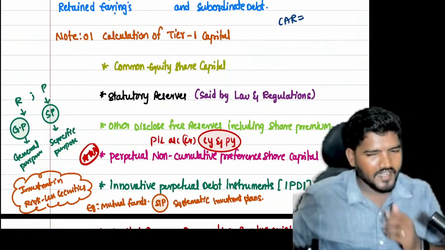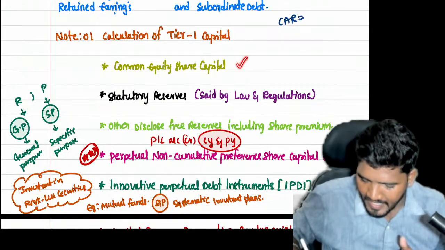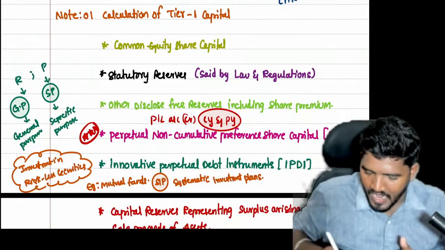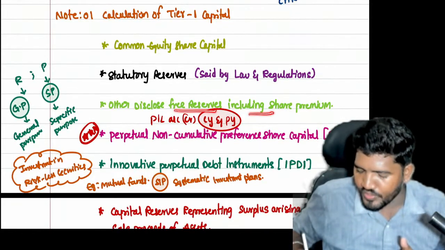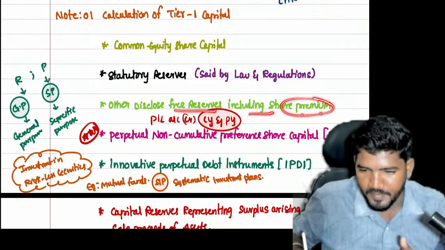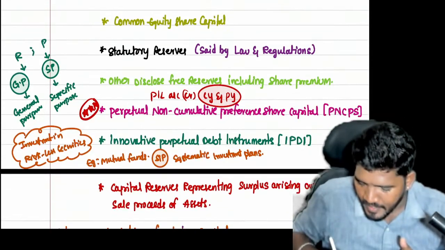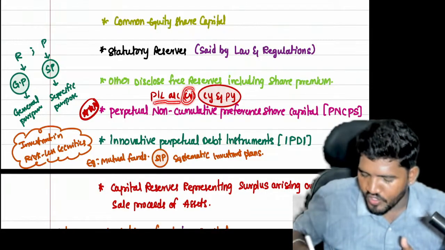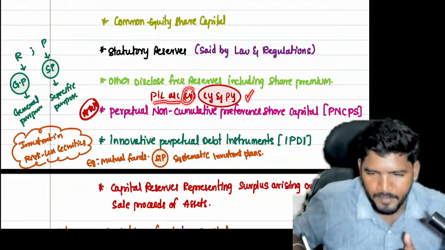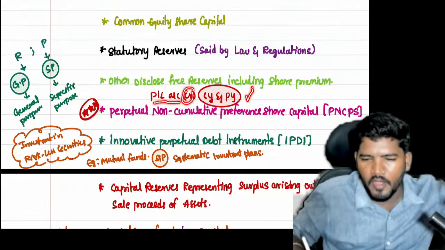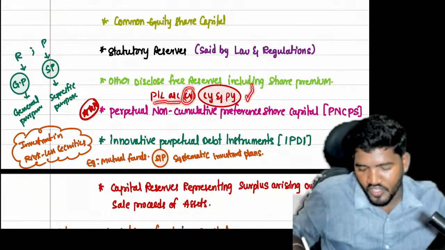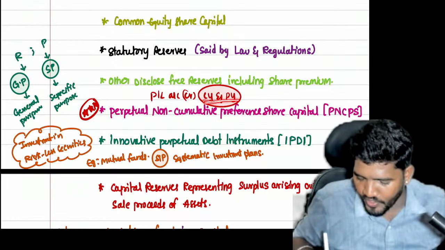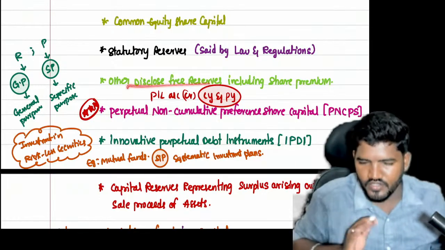What is covered under tier 1 capital? Common equity share capital, statutory reserves set by law and regulations, and other disclosed free reserves including share premium. But the note point is that if P&L account has a profit, a credit balance, you have to consider the current year as well as the previous year. Sometimes they give the P&L account credit balance for the previous year. Even so, you have to consider it in the current year calculation. That is a note point you have to learn in other disclosed free reserves.